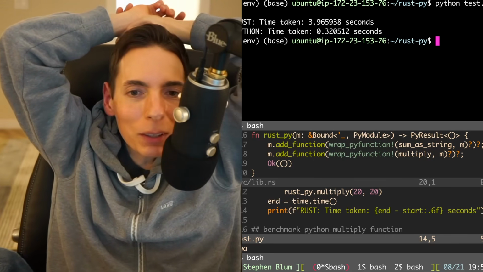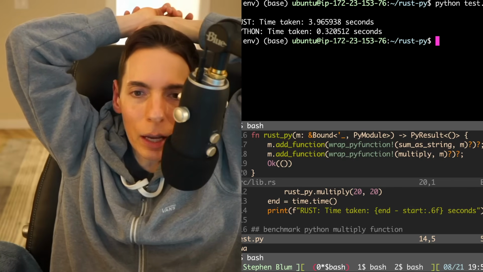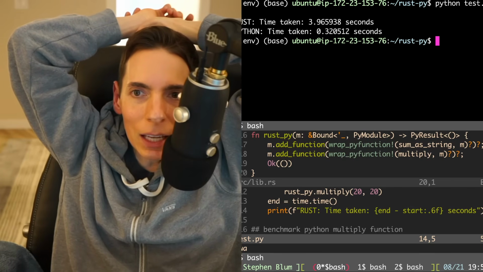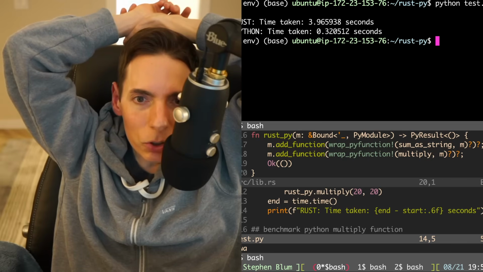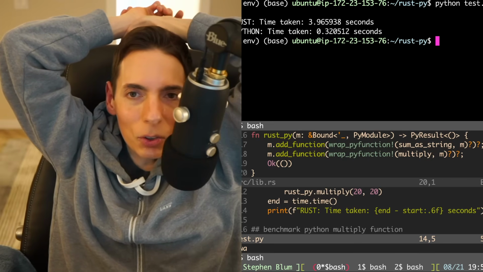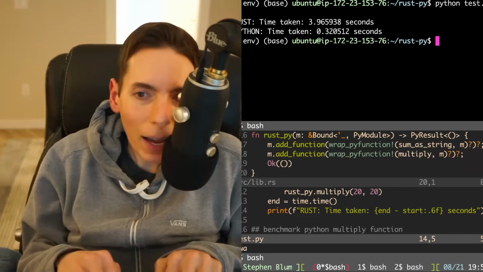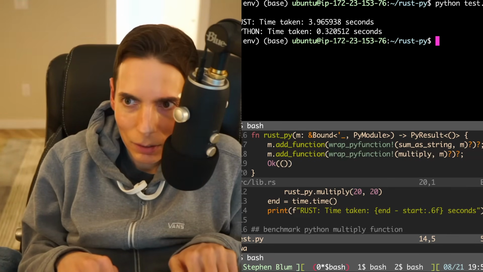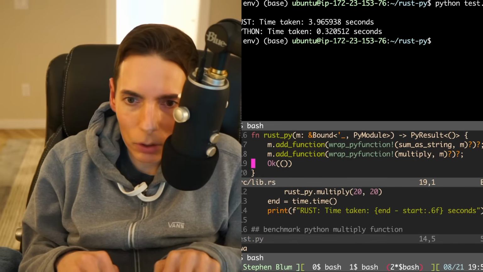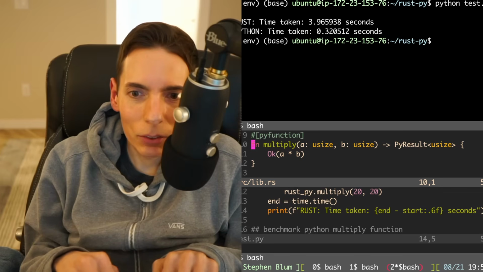And it is because of IPC calls. It's basically we're calling out to the library, and that takes latency versus just having it in Python native, which is just running in the VM directly. So that's why it's slower. So what you need to do is you need to put the for loop inside of the Rust code here. So we have to do the for loop here in this code.